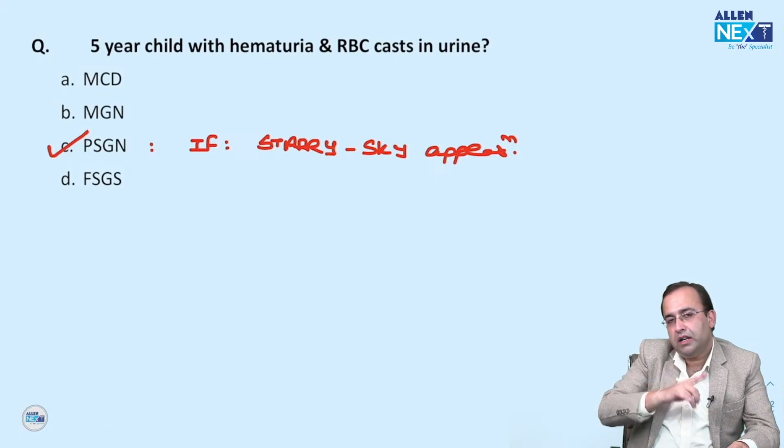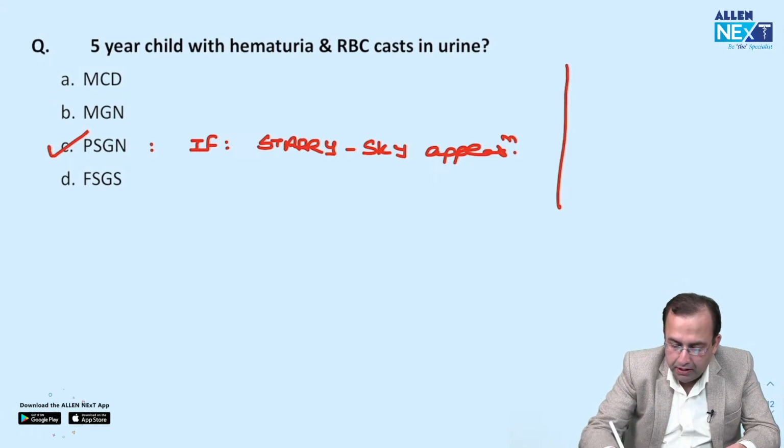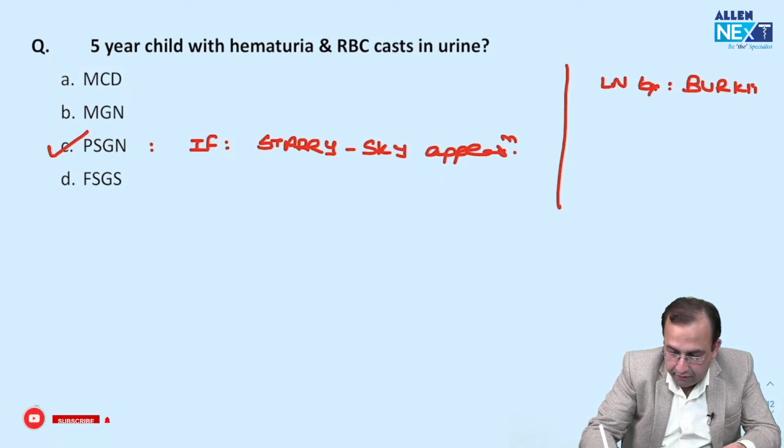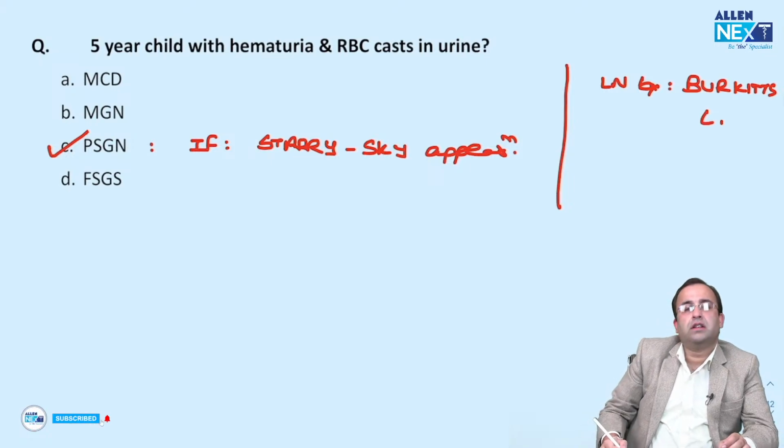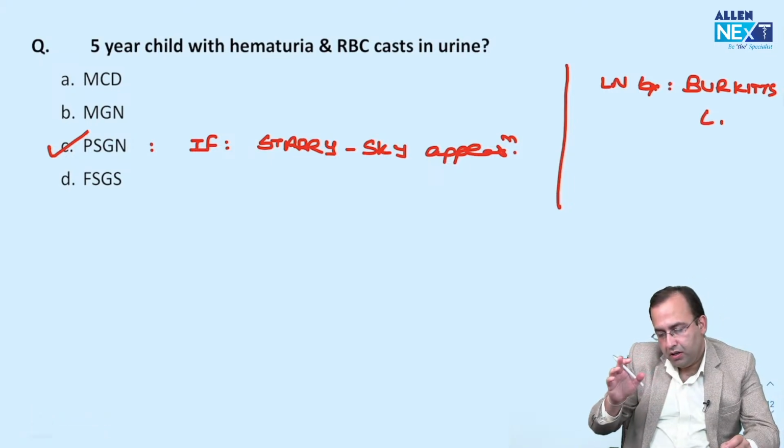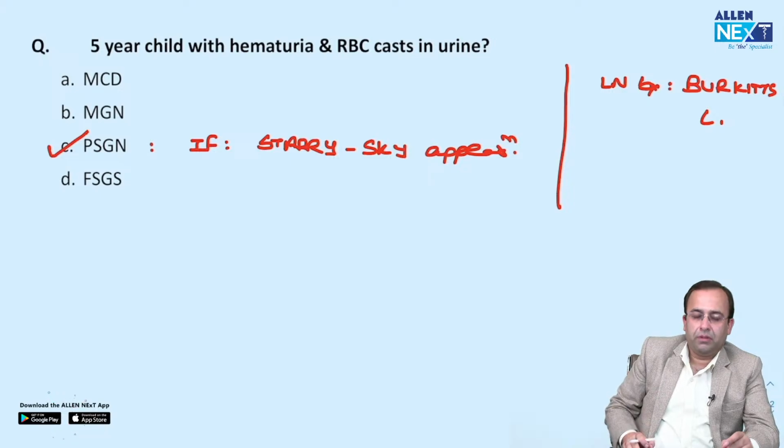Starry sky appearance in kidney is seen in PSGN. In blood cancers, in lymph node biopsy, starry sky appearance is seen in Burkitt's lymphoma. Again, this is asked. Kidney: PSGN. Lymph node biopsy: Burkitt's lymphoma.